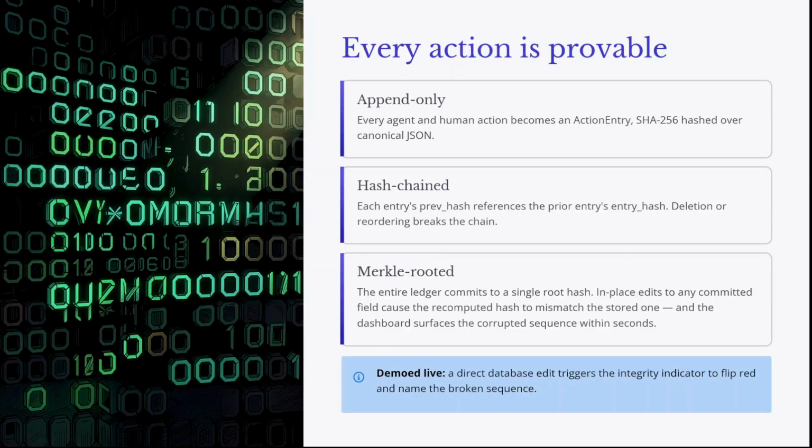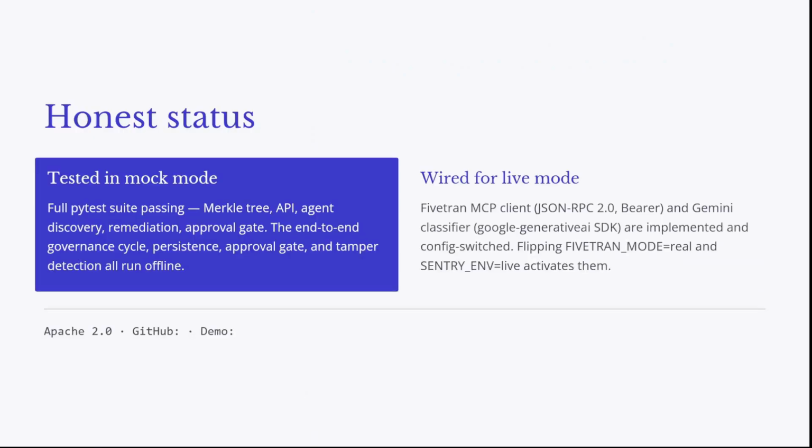Accountability is provable. Every action is recorded in a Merkle chained cryptographic ledger. If any record is tampered with in the database, our dashboard detects the broken chain and surfaces the corruption within seconds. The project is fully tested on mock data and wired for live deployment. Sentry Governor makes automated data governance mathematically verifiable.